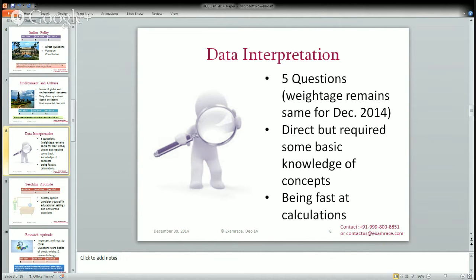It was a kind of conceptual question, because in average annual growth rate you don't need to find the difference directly. What you need to do is find the growth rate for each year and then find the average of that growth rate. So that question was very tricky in data interpretation. Rest of all the questions were very direct. You need to do the percentage change or percentage increase. So you need to do the final year minus base year divided by base year into 100. That is a basic formula you must know for data interpretation questions.